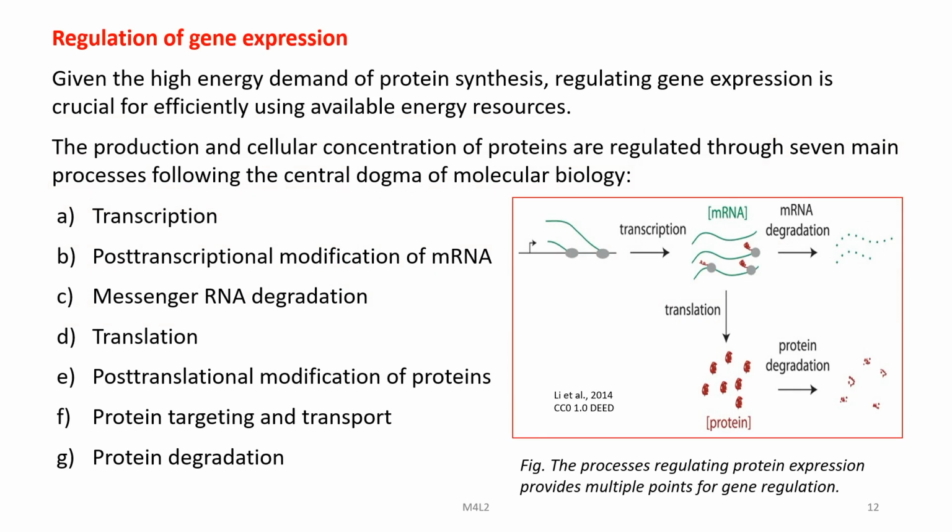Regulation of gene expression. Given the high energy demand of protein synthesis, regulating gene expression is crucial for efficiently using available energy resources. Otherwise, there will be wastage without any outcome or benefit for the cell. The production and cellular concentration of proteins are regulated through seven main processes following the central dogma of molecular biology. Here you can see transcription happening, but then there is also mRNA degradation.